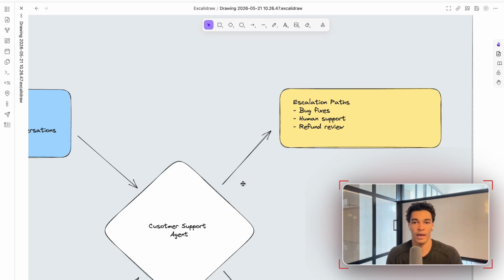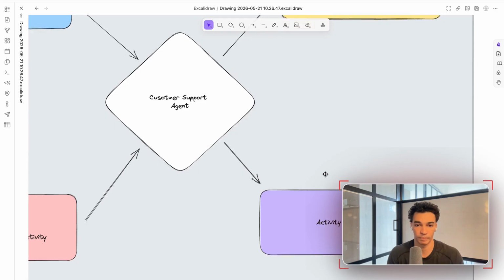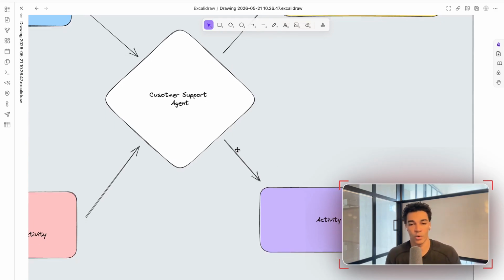Obviously, we also want an escalation path for any circumstance that the support agent cannot solve the issue without additional human support. And then we might want to do things like a refund review here. So maybe you don't want your support agent to be able to process refunds without you reviewing it first. So we'd have an escalation path. Every time someone asks for a refund, the support agent would first assess whether or not it makes sense to offer a refund. If it thinks it does, it would pass that along to you for you to review and then process that refund on your own.